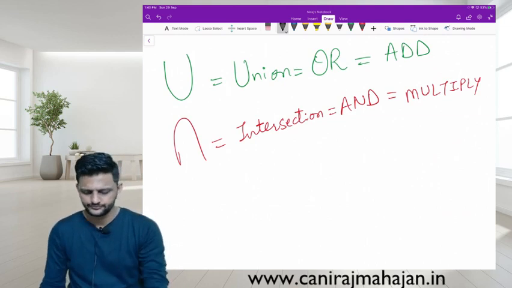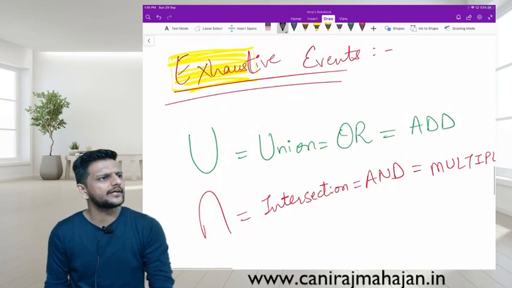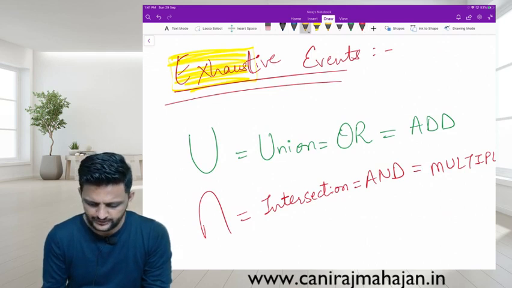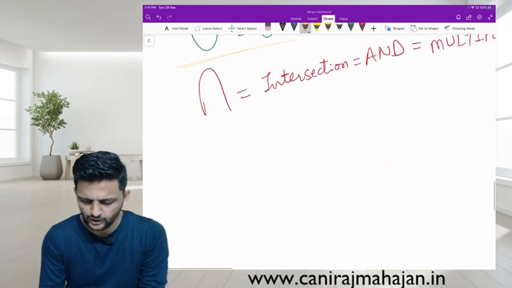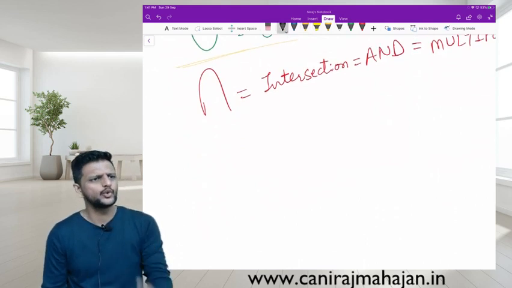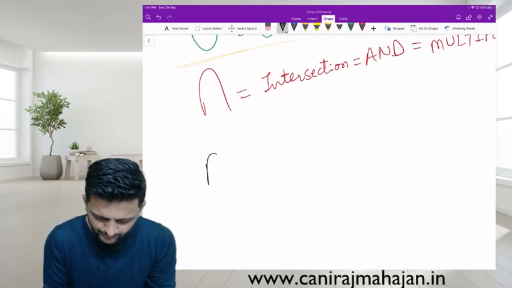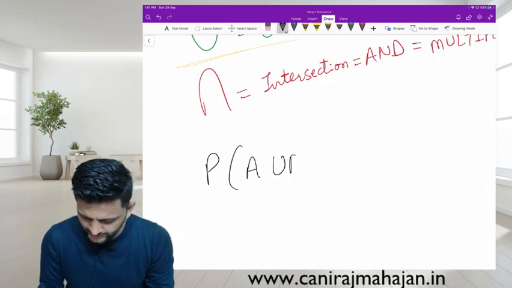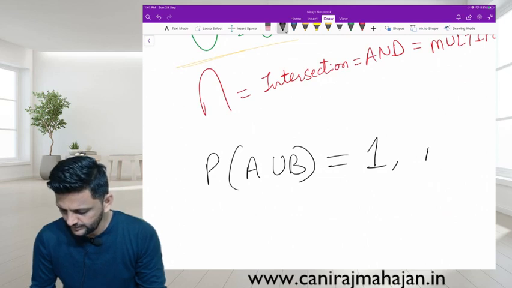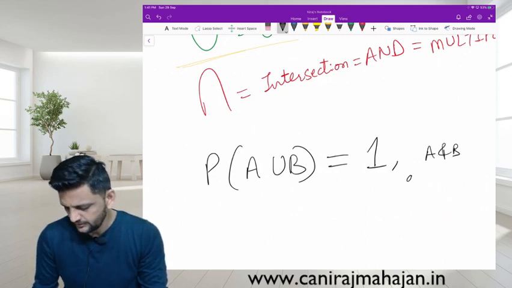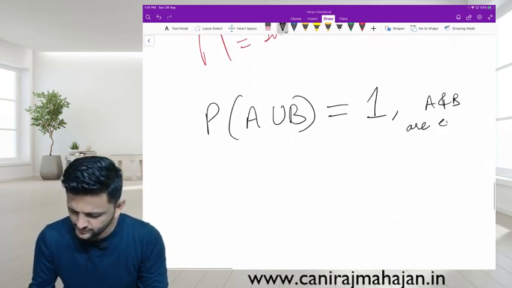Understood till here? Okay. So when do we add the events? We use union, or not? Therefore, there have to be at least 2 events to call them exhaustive. So probability of A union B has to be equal to 1. Only then A and B are exhaustive events. Yes or no?